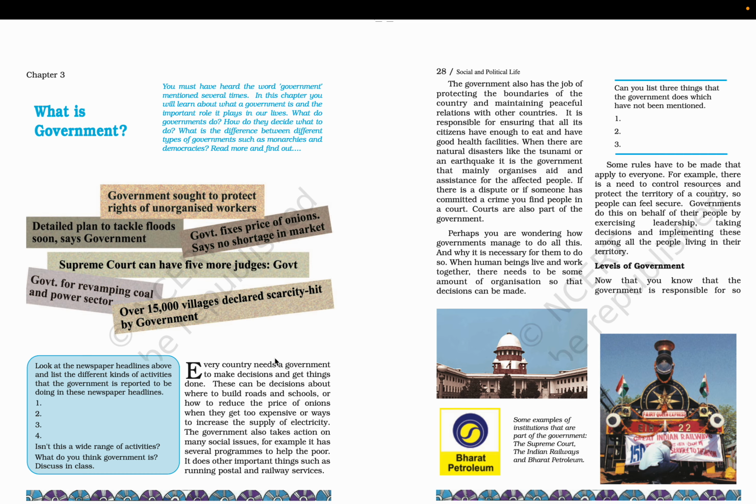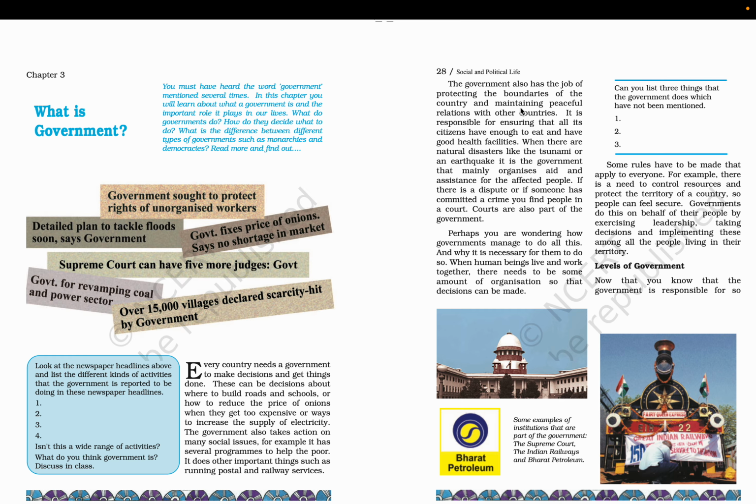So every country needs a government to make decisions and get things done. These can be decisions about where to build roads and schools, or how to reduce the price of onions when they get too expensive, or ways to increase the supply of electricity. The government also takes action on many social issues. For example, it has several programs to help the poor. It does other important things such as running postal and railway services.